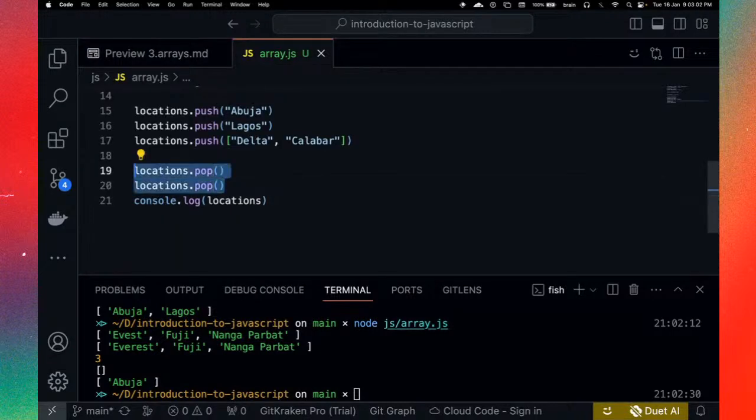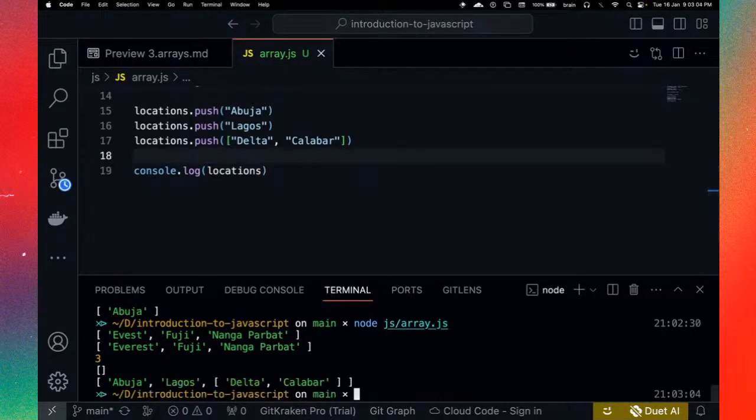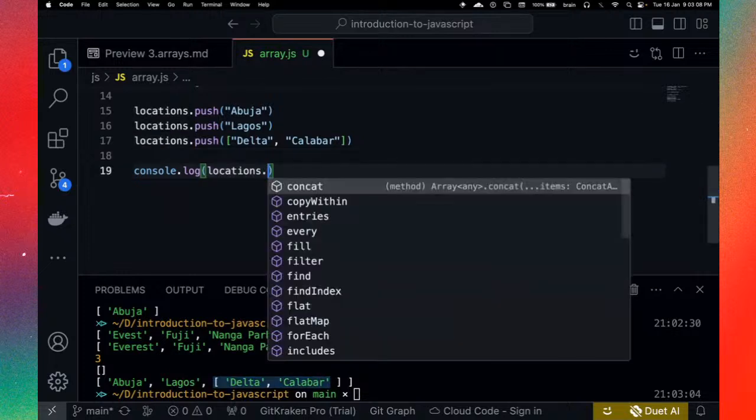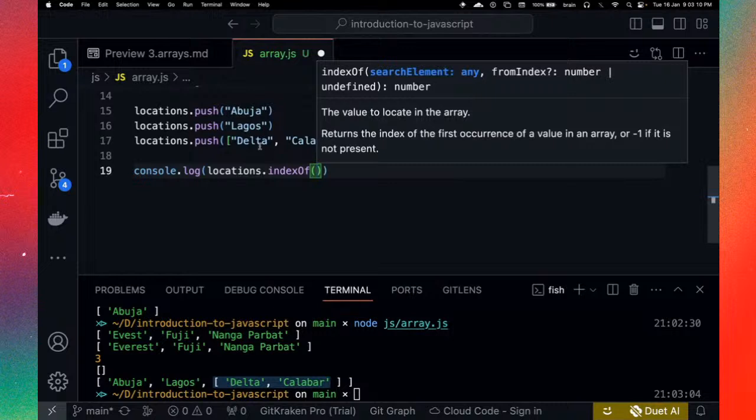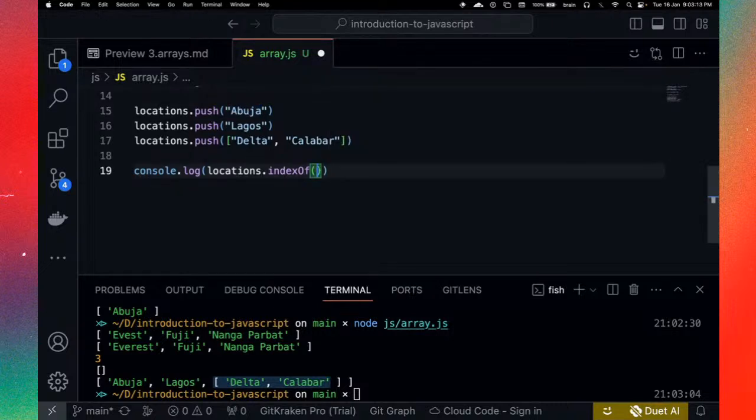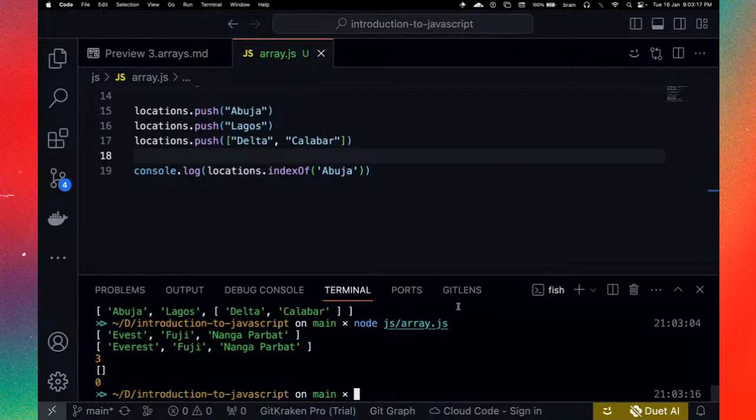So let's take off the pop, right? And now we have 2 items here. Okay, we have all the items here. Okay, so if we simply say dot indexOf, and then we put in the value of this guy right here, it's going to give us the index, which of course in this case is going to be 0, right? Because that is at index 0.